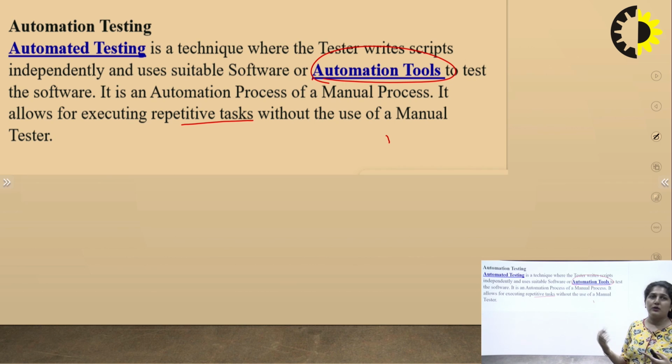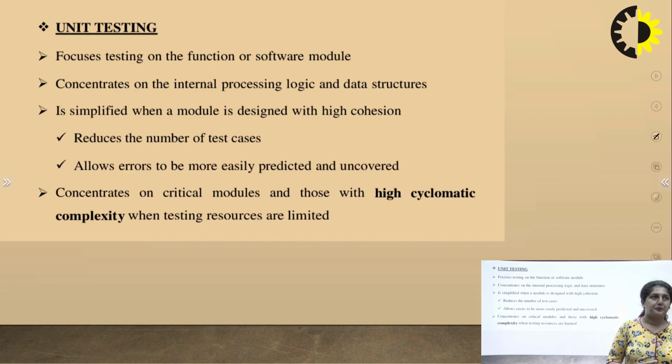But in manual testing, it is quite difficult to repeat one task, because we are assigning a team to test it. So automation has one advantage: we can repeatedly test any task as much as we want. This is the main difference between manual and automation testing.